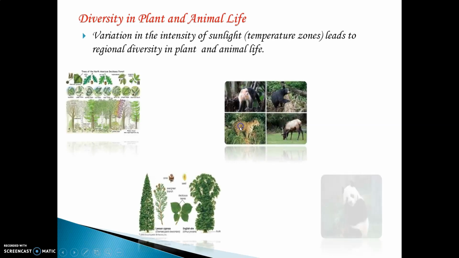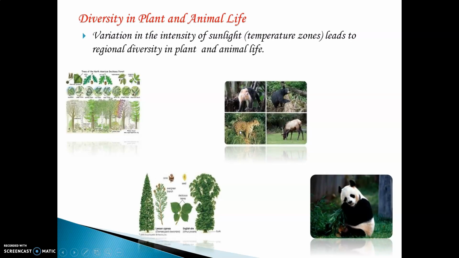These temperature zones give rise to different types of plants, trees and animals. We will never find all types of plants, trees and animals in all parts of the world. Different animals and plants require different temperatures to survive, and they survive only in those countries where the temperature is suitable for their growth.